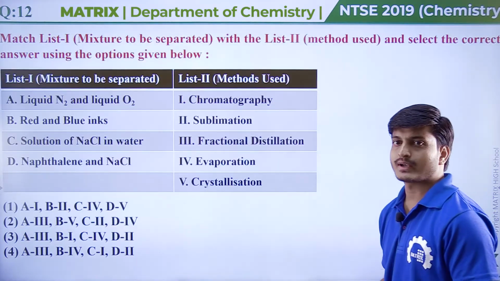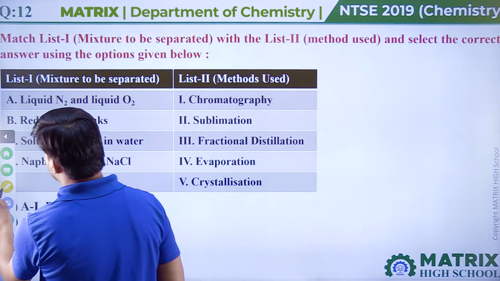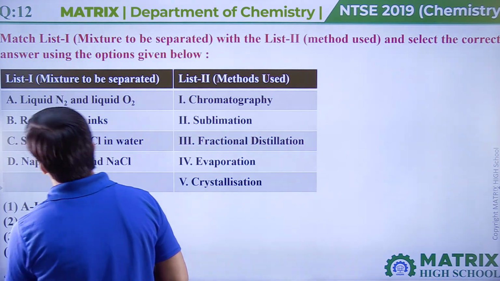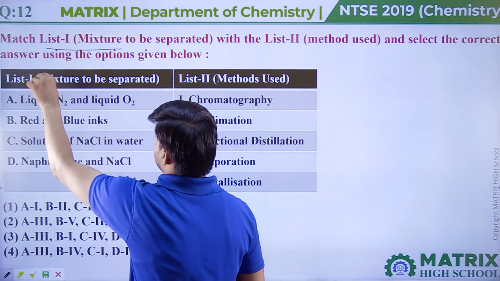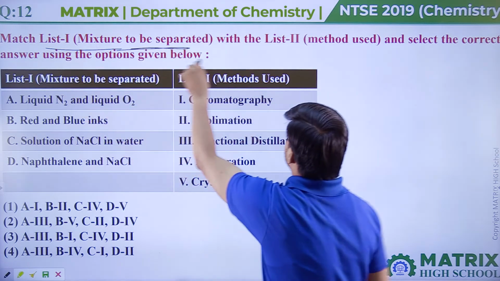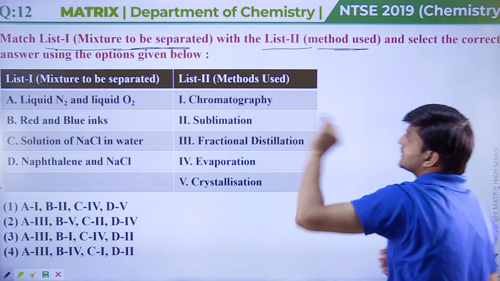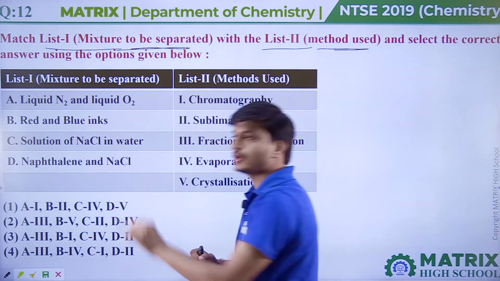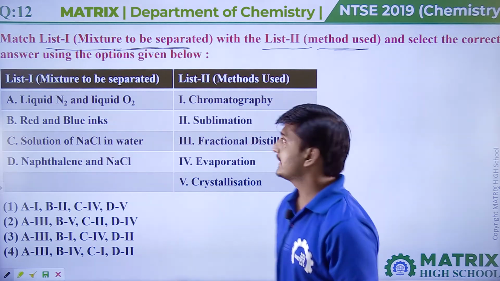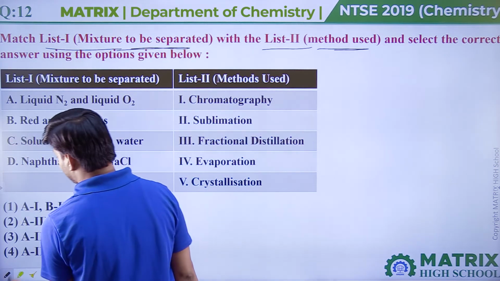Okay, so guys, this is our next question. In this question, match list 1. In list 1, some mixtures are given which are to be separated. With list second, the methods are given, and select the correct answer using the options given below. Okay, so in list 1 the mixtures are given which are to be separated, and in list second the methods used are given.